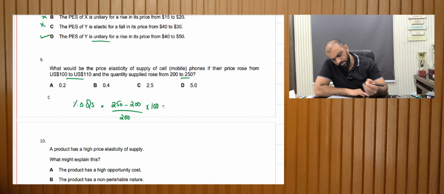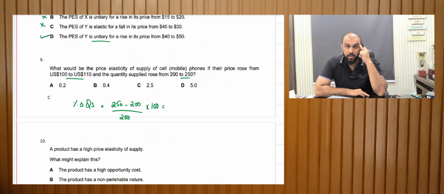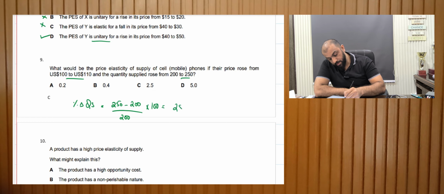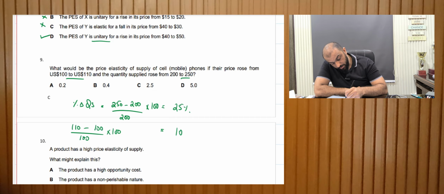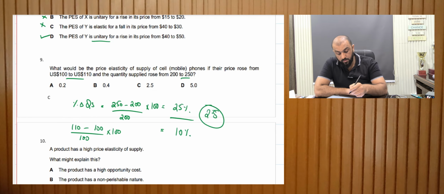So this would give me 50 divided by 200, that's 25%. And 110 minus 100 divided by 100 multiplied by 100 would give me the percentage change in price, that is 10%. Dividing them both, I get 2.5, and that is my answer C, right?